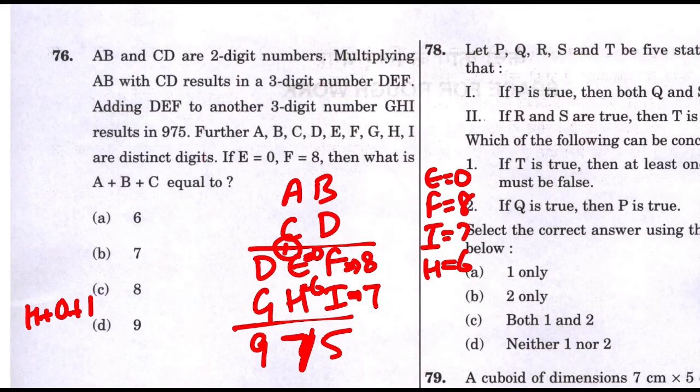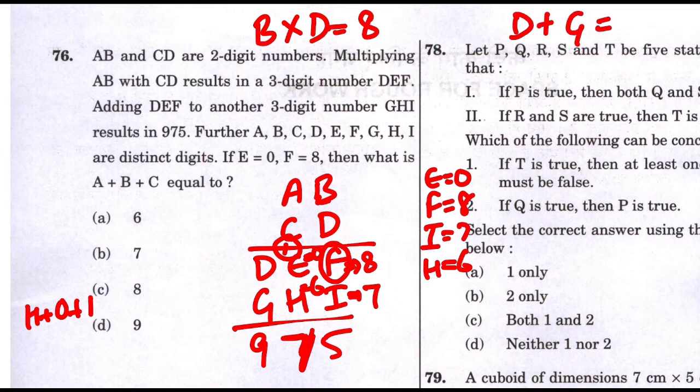First thing, let's look at B and D. B and D are getting multiplied and giving me 8 here, and D plus G gives a number as 9. This is clear.